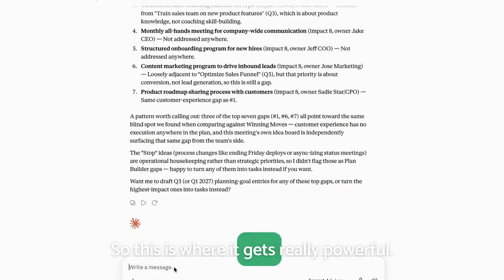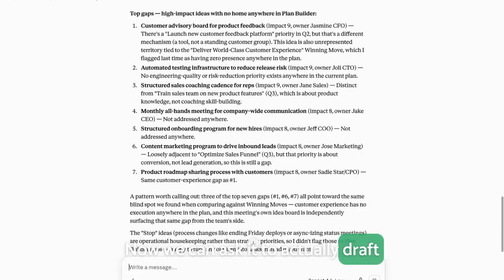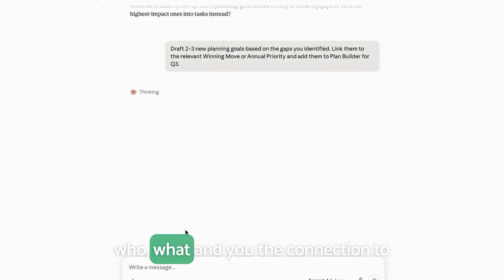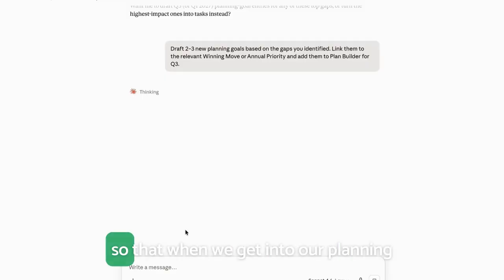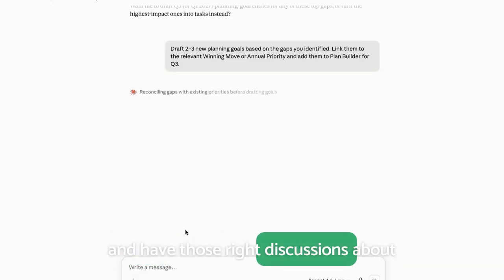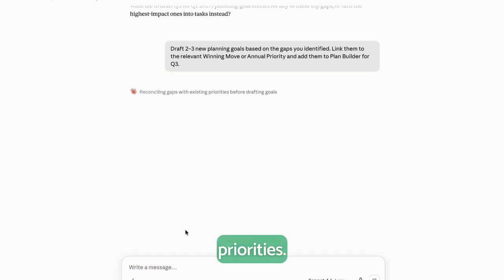So this is where it gets really powerful. Now we can ask it to actually draft up those missing priorities and plug them straight into the plan builder. So this is going to handle for us that who, what, and the connection to that strategy, to that annual priority, so that when we get into our planning meeting, we can look at the plan builder and have those right discussions about what the success criteria should look like on each one of those potential priorities.